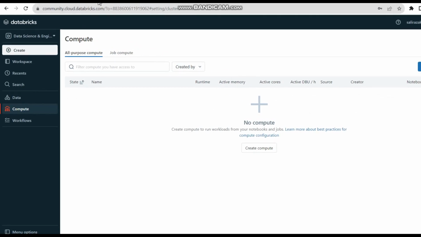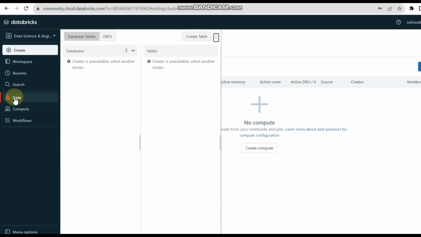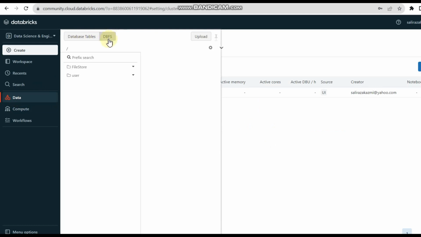It's very much similar to Snowflake, but it has some other things, like we have Compute here. Compute means we need to first spin up our cluster here. We can create multiple clusters, and then we have Data. Under Data we have a database for structured data, and for semi-structured data we can use DBFS.